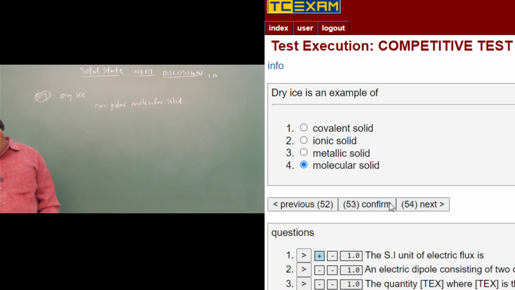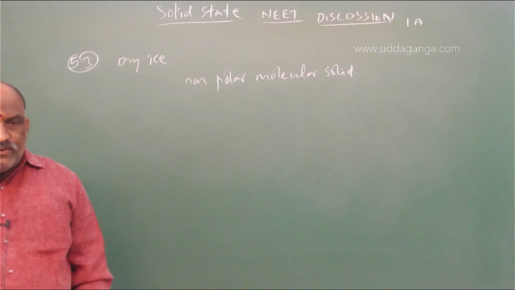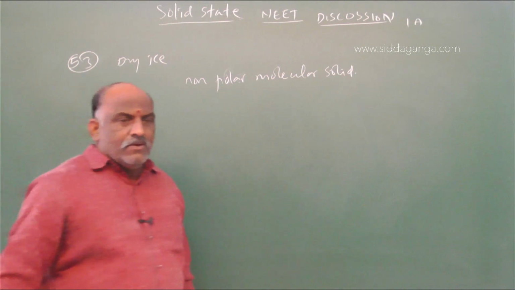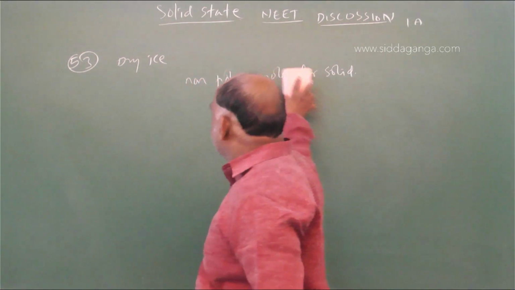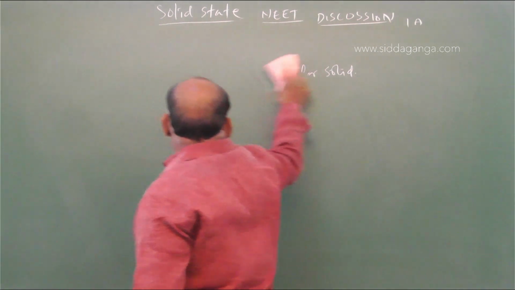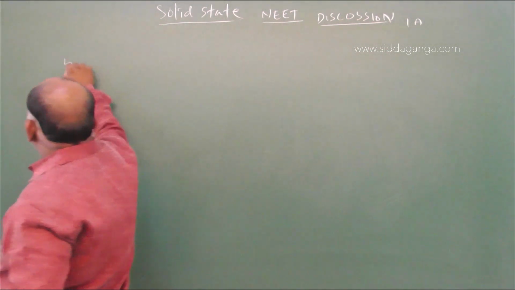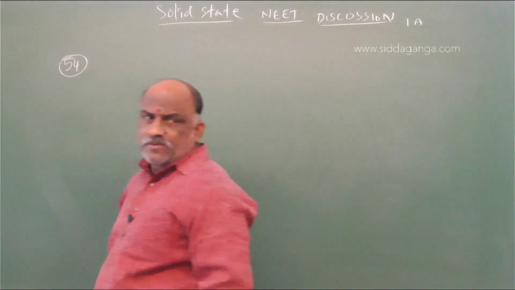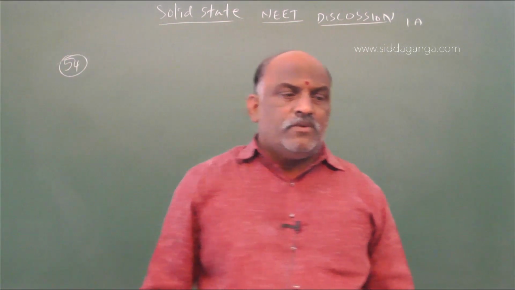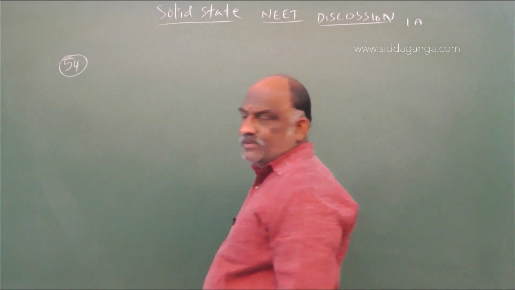Next one is question 54. Because the question was very simple, it is easy to find the answers. 54 is also match the following: simple cube, face centered cube, body centered cube.